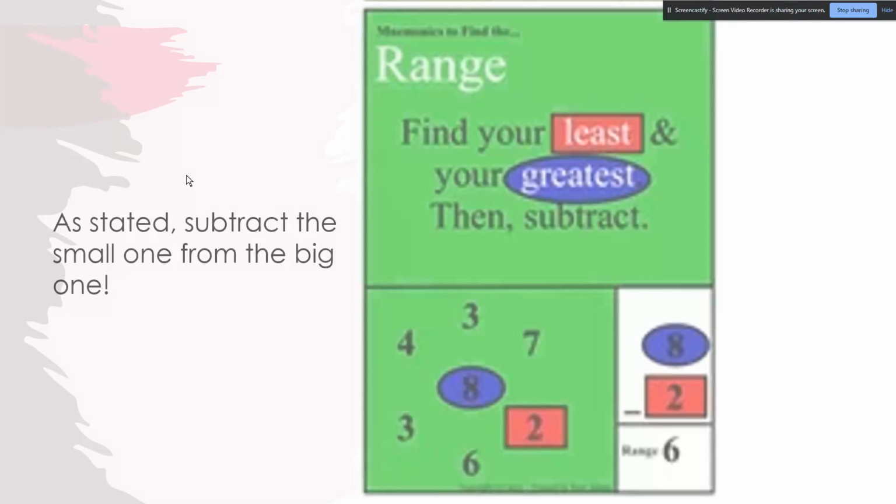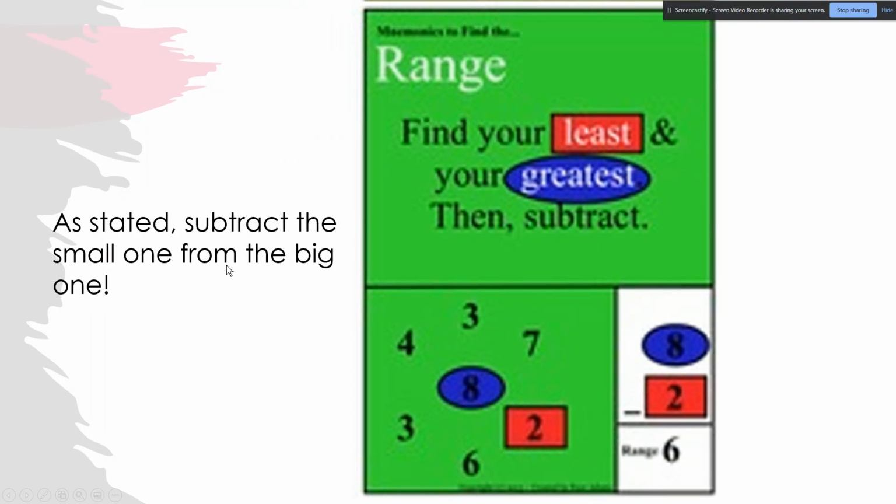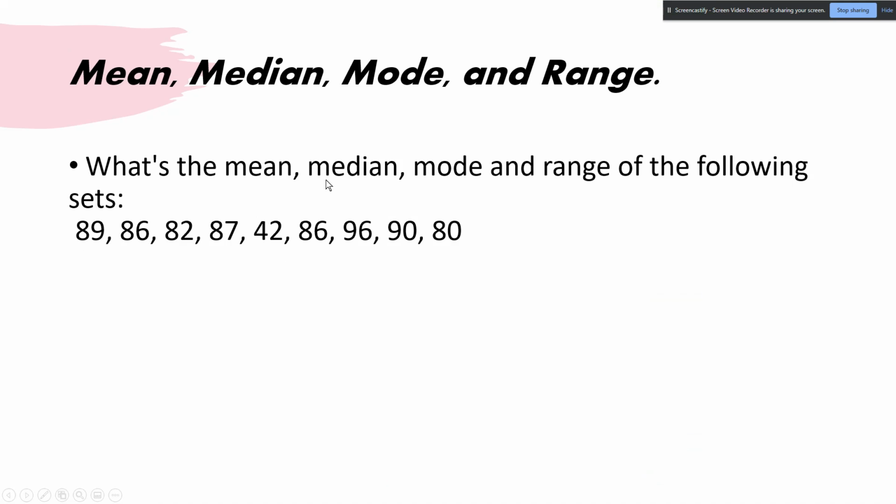Finally, we have the range. It's basically subtract the smallest from the largest. And this is where arranging from smallest to largest also helps because you just take the smallest number, the first number, and the very last number, subtract the smaller from the bigger. Good to go. So, what's the mean, median, and mode and range of the following?